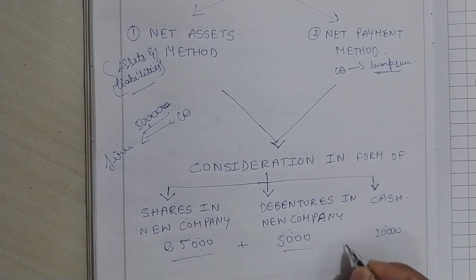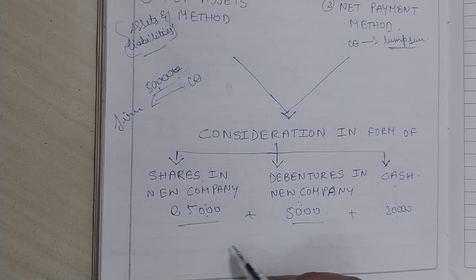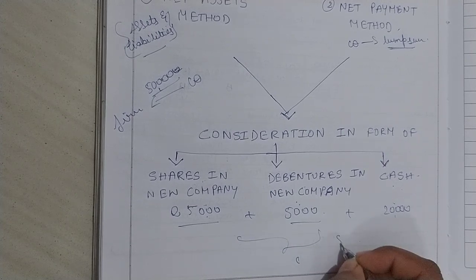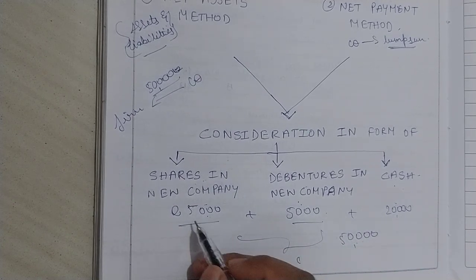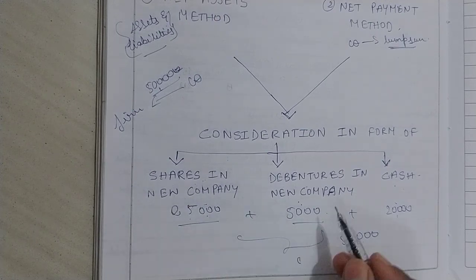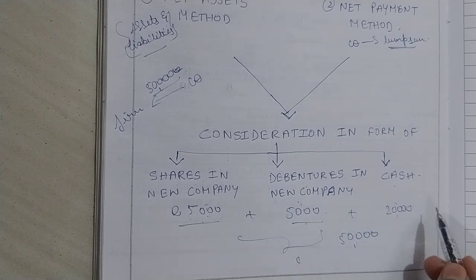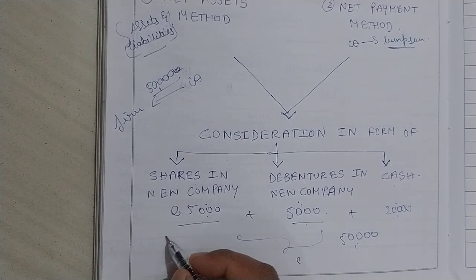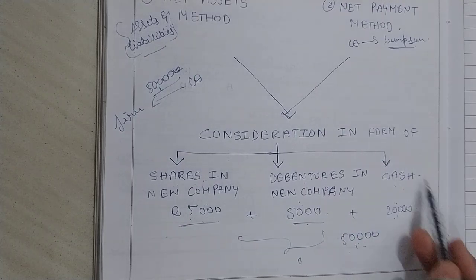So in total, what is the purchase consideration? 50,000 rupees. Now 50,000 rupees is divided as 25,000 worth shares, 5,000 worth debentures, and the remaining 20,000 worth cash. Or it might be 50,000 complete shares, 50,000 complete debentures, or 50,000 complete cash.